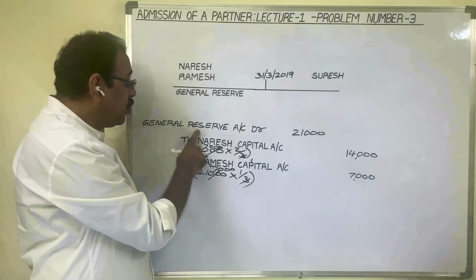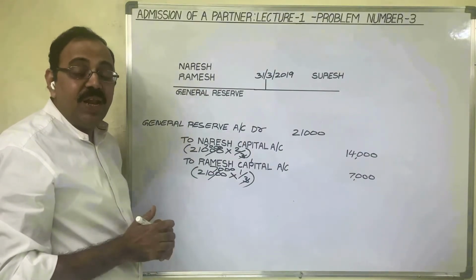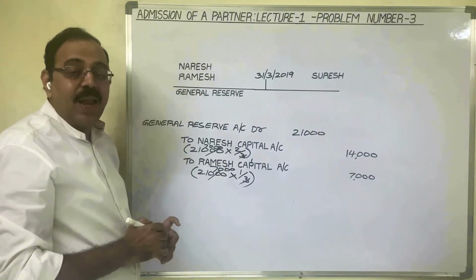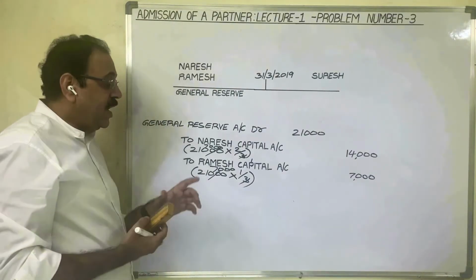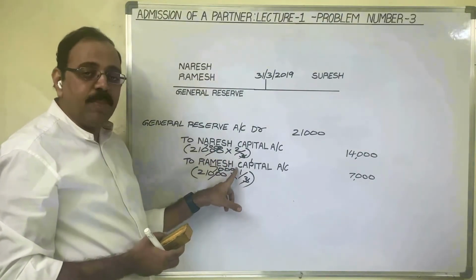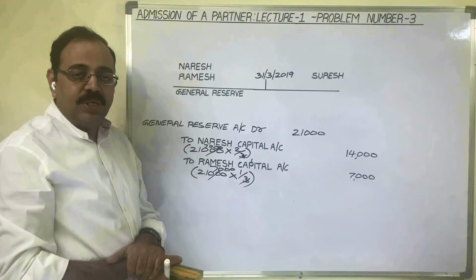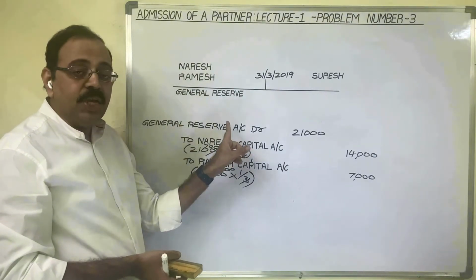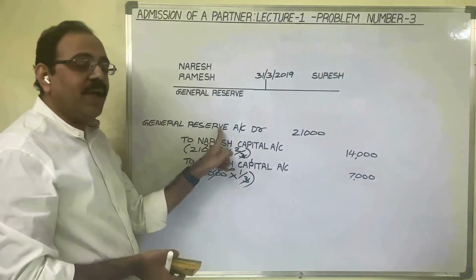Why general reserve account is debited in this entry? General reserve is given under liability side. Liability shows a credit balance. Now, by transferring general reserve amount to Naresh capital and Ramesh capital, we are going to close this general reserve account. It shows a credit balance. If you want to close that account, we have to debit that account.